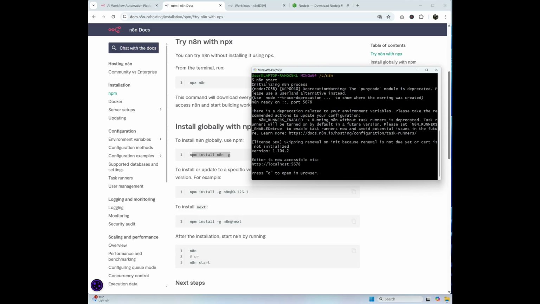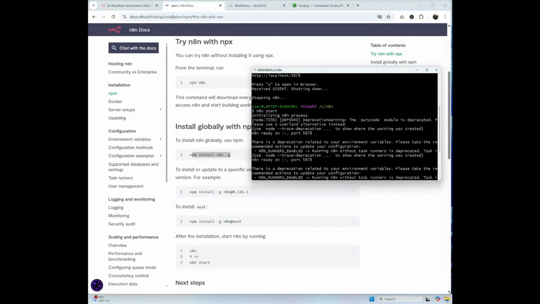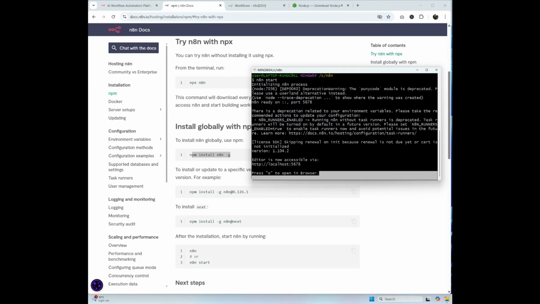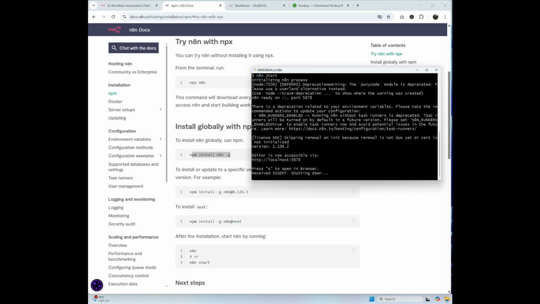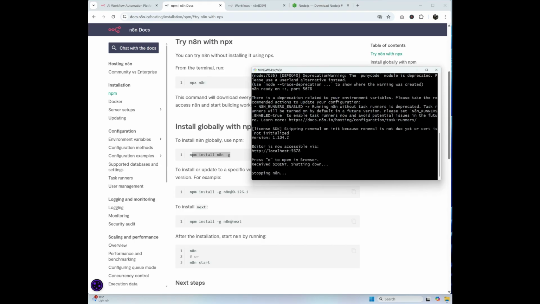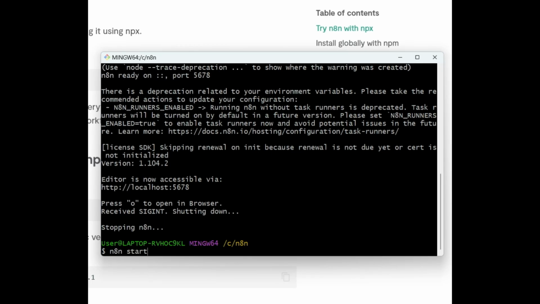Once you open Git Bash, what you do is very simple. You need to type this: npm install n8n -g, to install it globally.